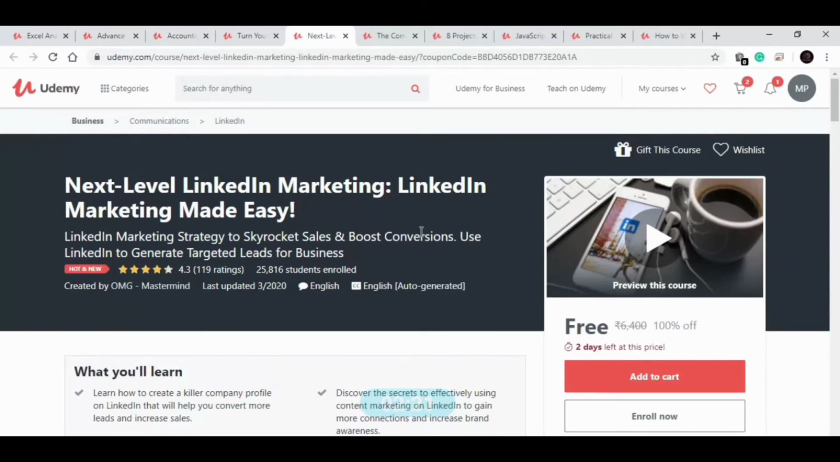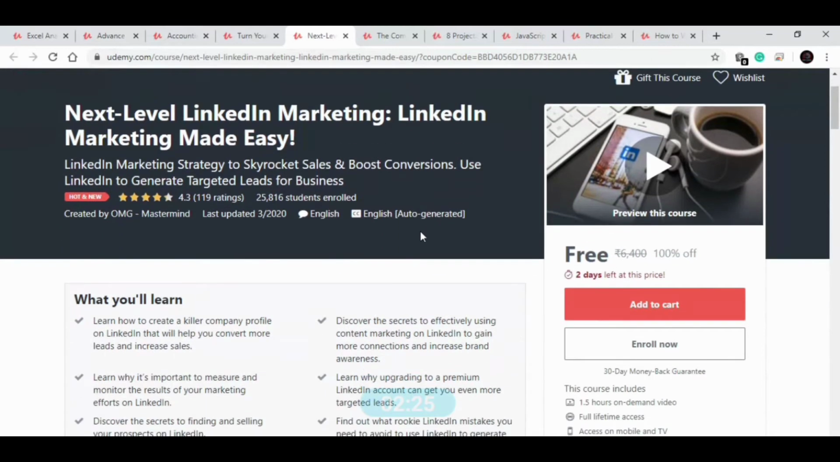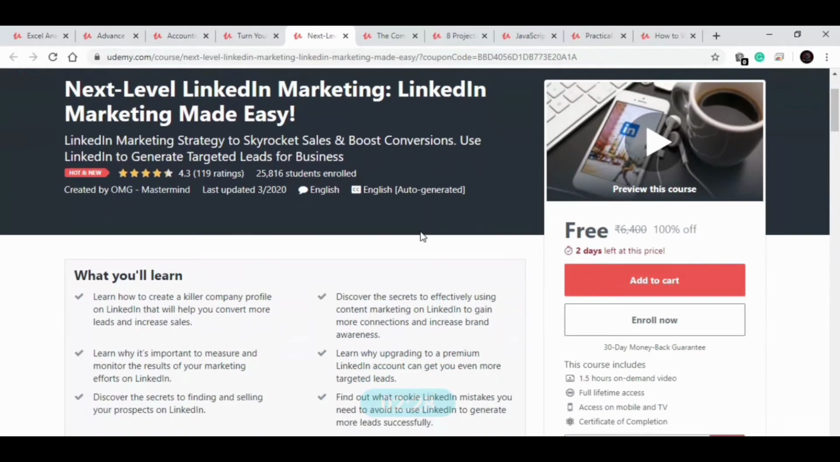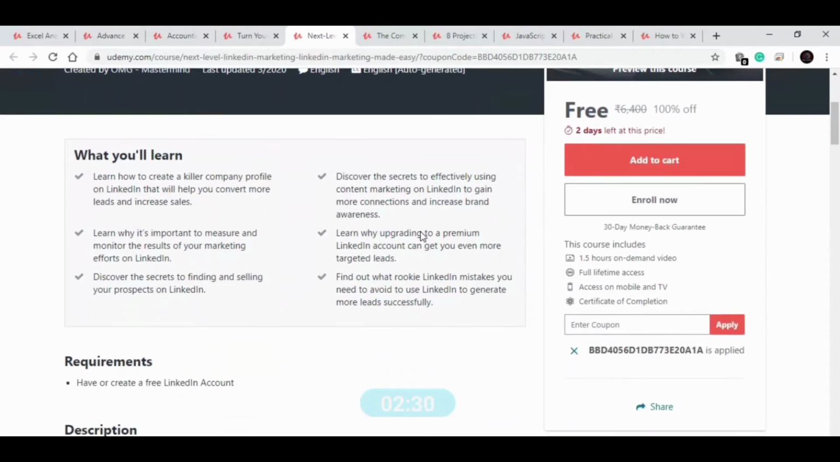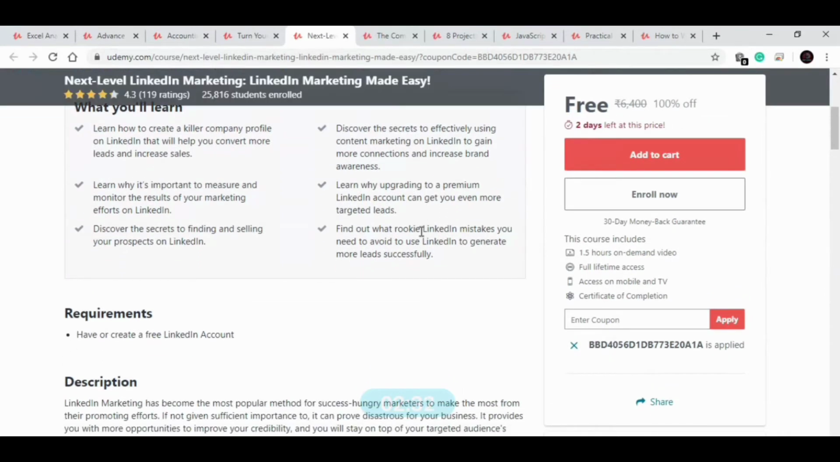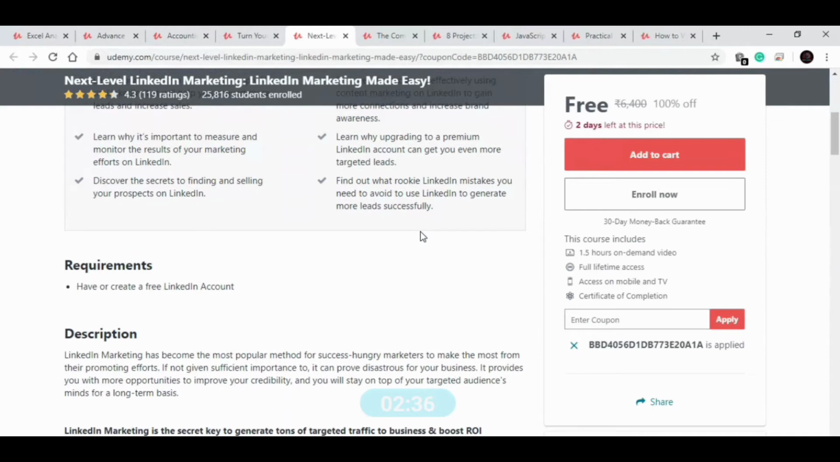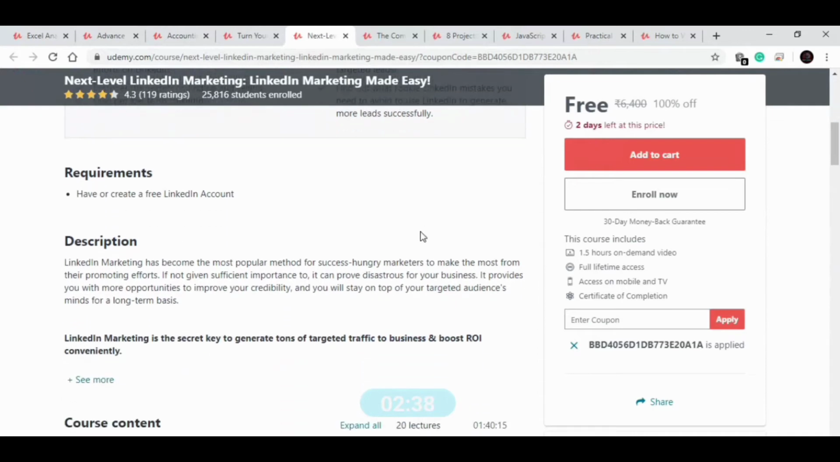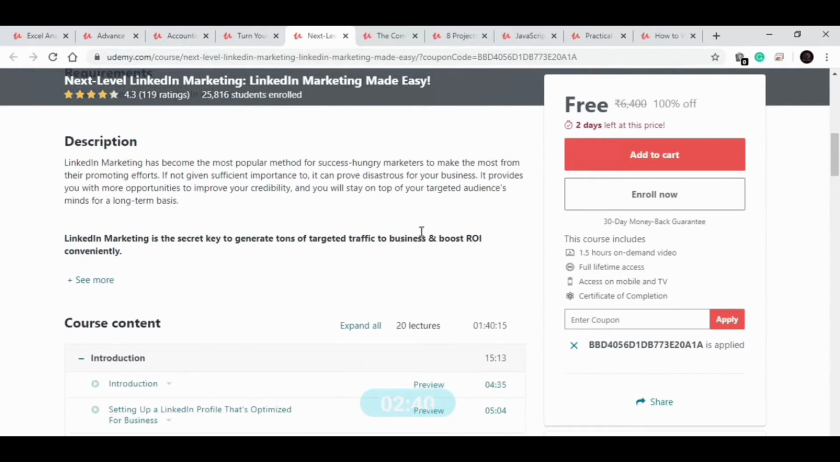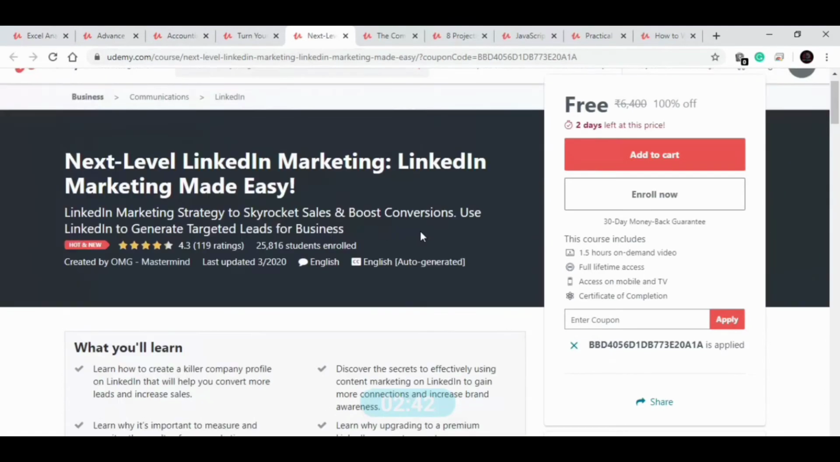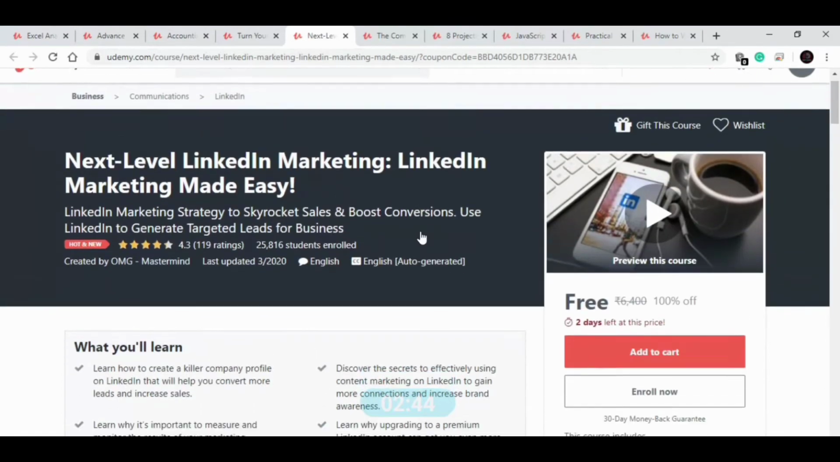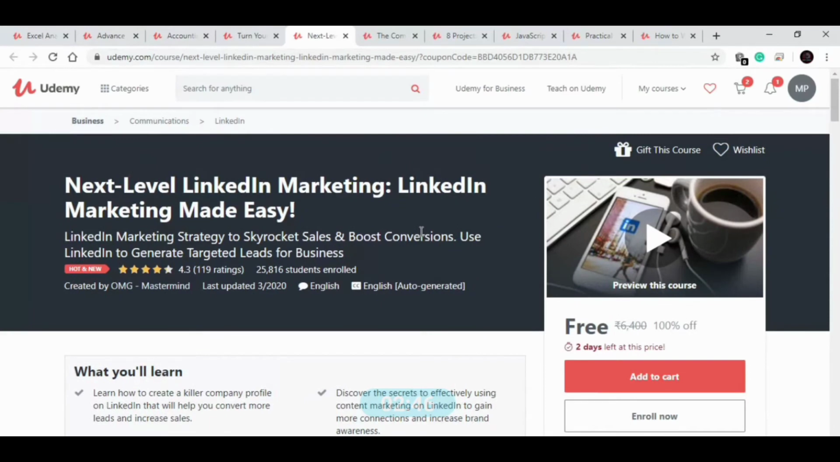Our next course is on LinkedIn marketing. In this course, you will learn the secrets and strategies for LinkedIn marketing. You will learn how you can upgrade to a premium LinkedIn account and get more targeted leads, how you can generate leads effectively. In this course, you will get 20 lectures, so 1.5 hours, a very short course available for free for 2 days. Now let's move to our next course.